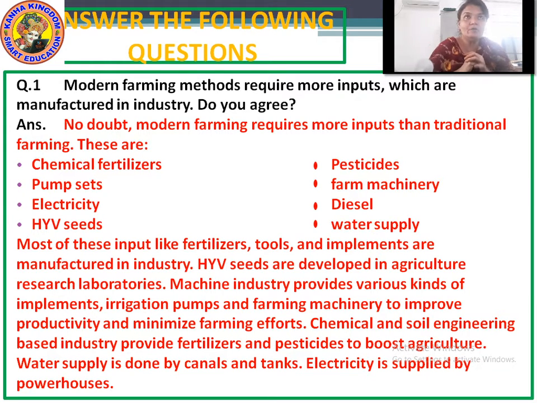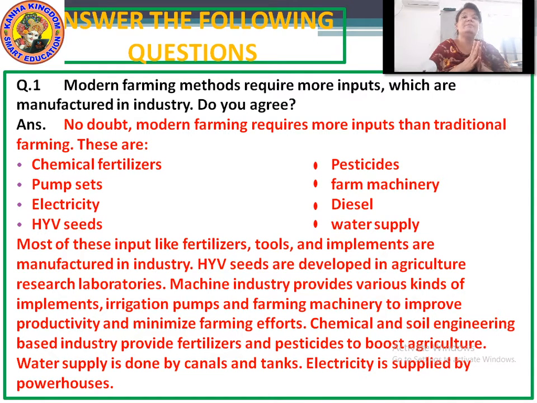Answer, no doubt. Modern farming requires more inputs than traditional farming. These are chemical fertilizers, pump sets, electricity, pesticides, farm machineries, diesel, HYV seeds, and water supply. Most of these inputs like fertilizers, tools and implements are manufactured in factories. HYV seeds are developed in agriculture research laboratories.